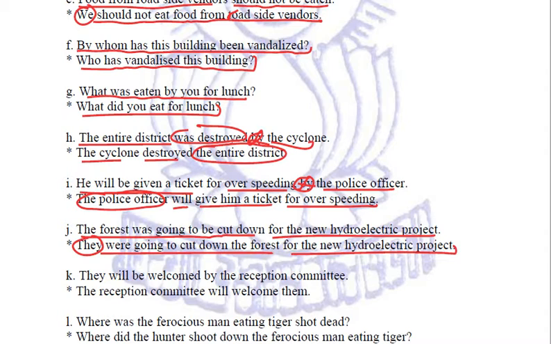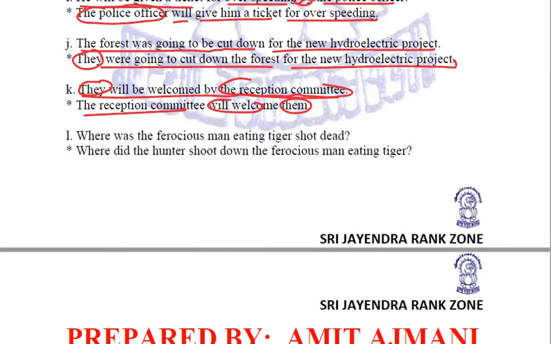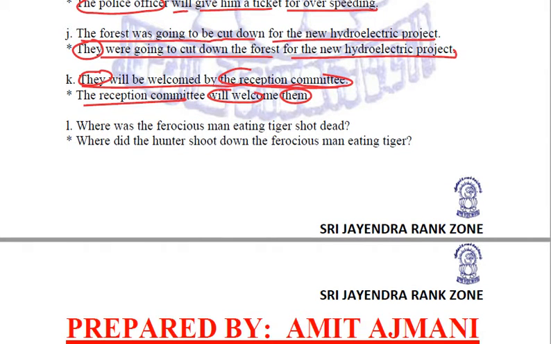Next sentence. They will be welcomed by the reception committee. So the reception committee will welcome them. Clear? Coming to the next sentence. Where was the ferocious man eating tiger shot dead?